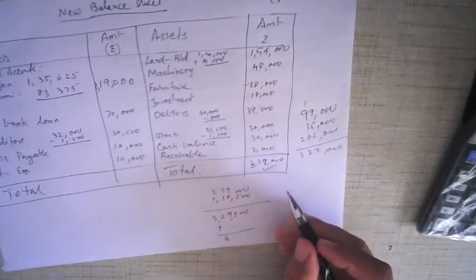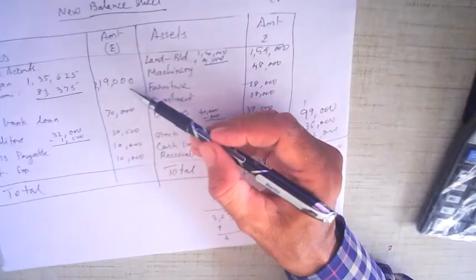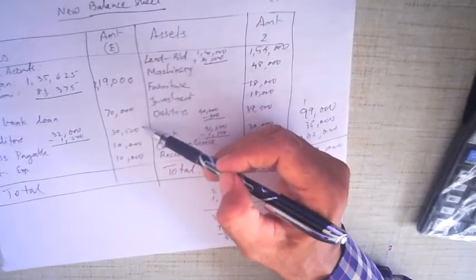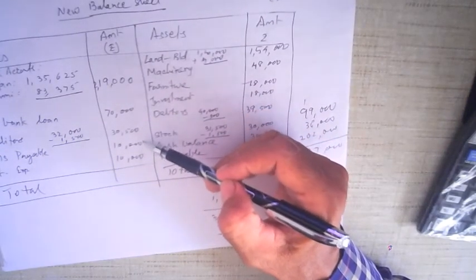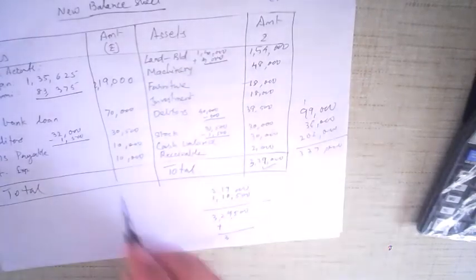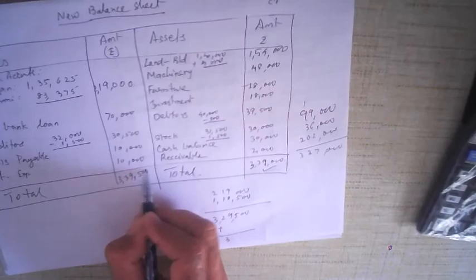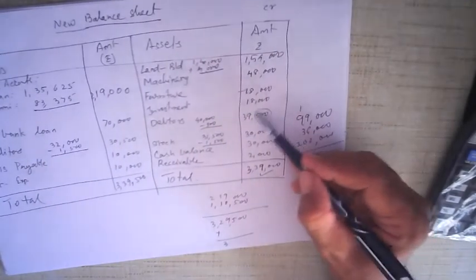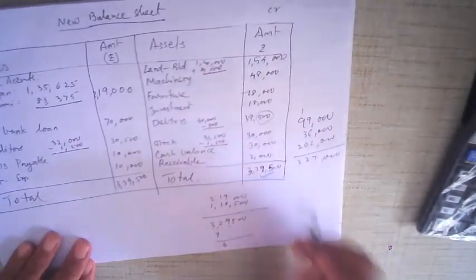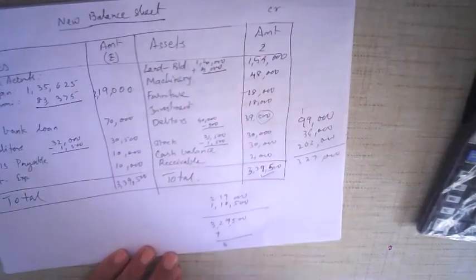Now let's just check this once again. This is okay. 2,19,000, 70,000, 30,500, 10,000, 10,000, 3,39,000 and 500. And here this is 500. So I've made a mistake here. This is 3,39,500. So once again, have a look.